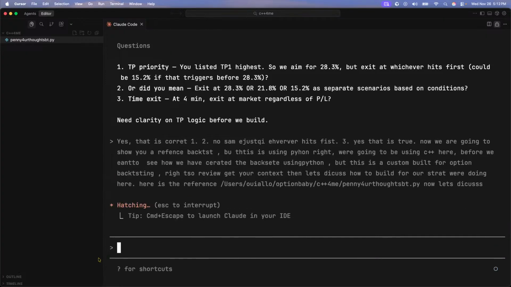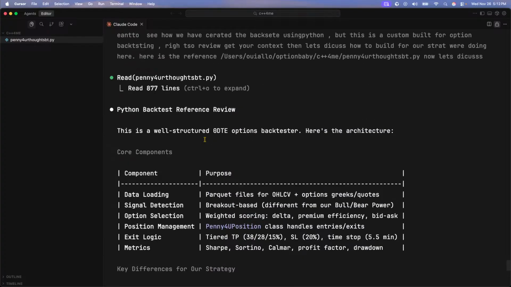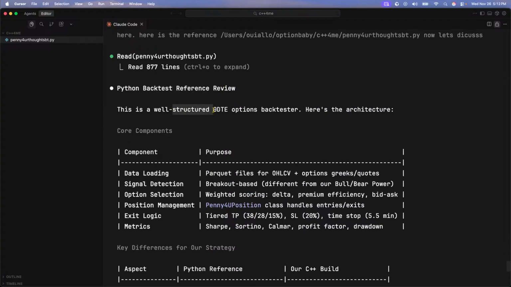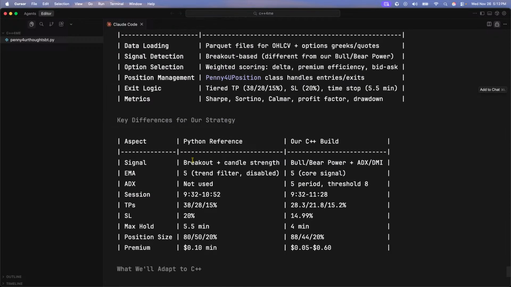Beautiful. All right, here we go. It read the reference backtest. Now it's going to be like, all right, bet, I got you. I should have given it a, all right, perfect. The Python backtest is well referenced. This is a well-structured 0DTE backtester. Here's the architecture: data loading, signal generation, position, exit, metrics. Port to C++.